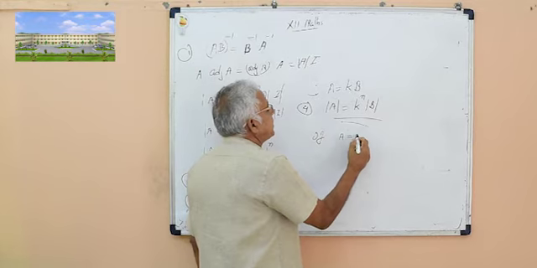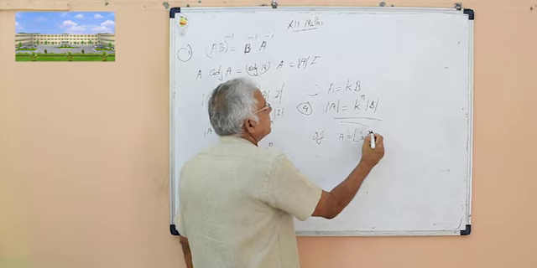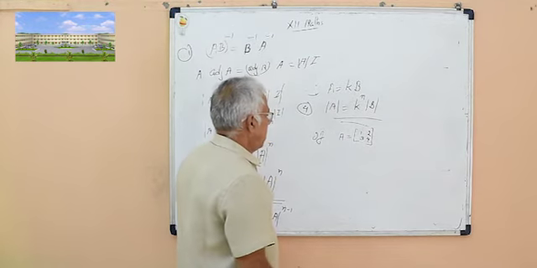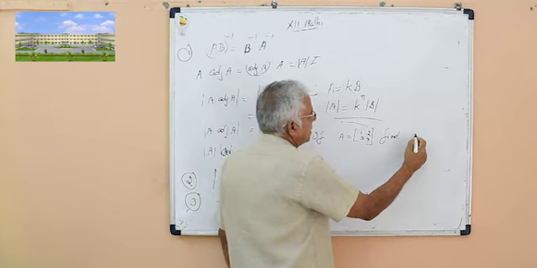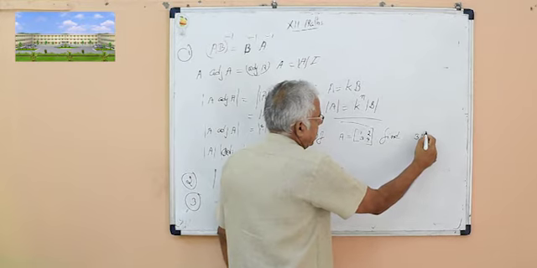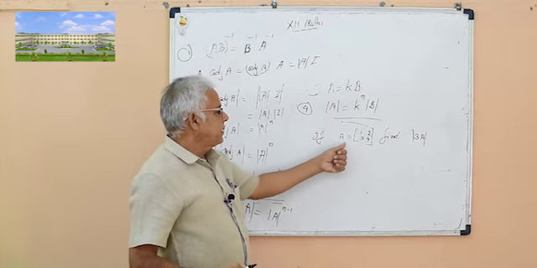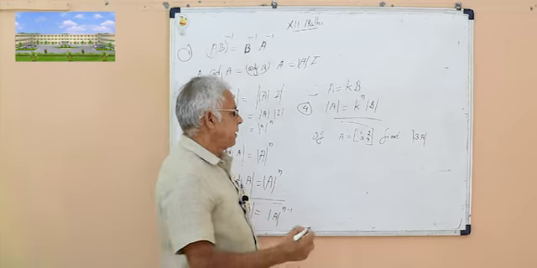So, for example, if A is equal to matrix [1, 2; 3, 4], find determinant of 3A.